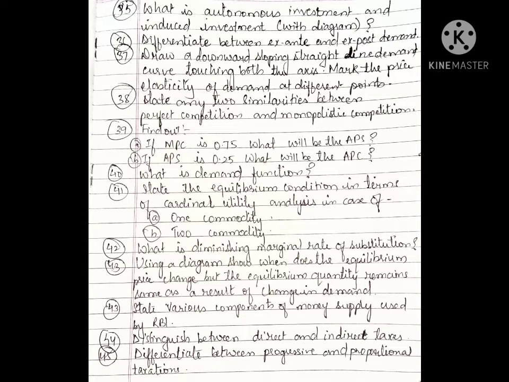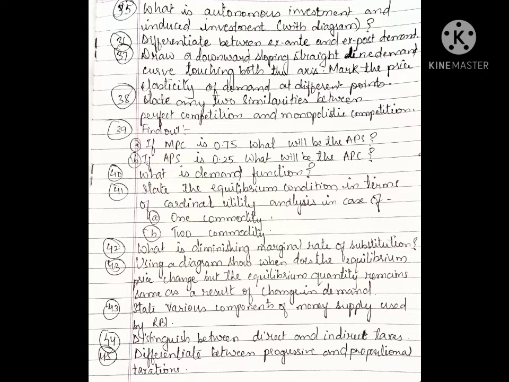Next is, find out if MPC is 0.75, what will be the APC? Now if APS is 0.5, what will be the APC? Okay, I'll repeat my question. If MPC is 0.5, what will be the MPS? If APS is 0.5, what will be the APC? Next is, what is demand function?